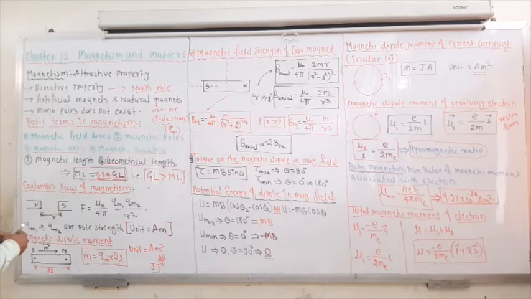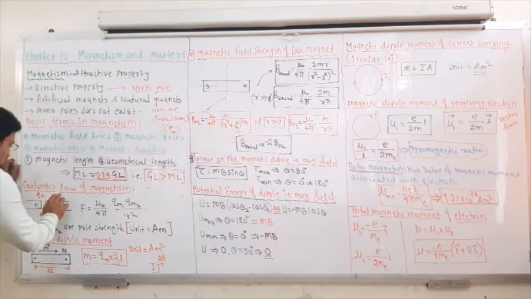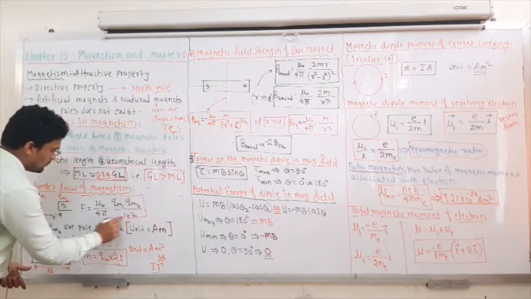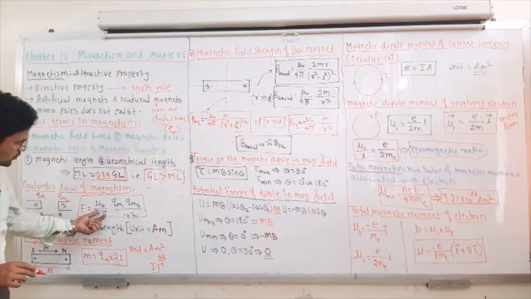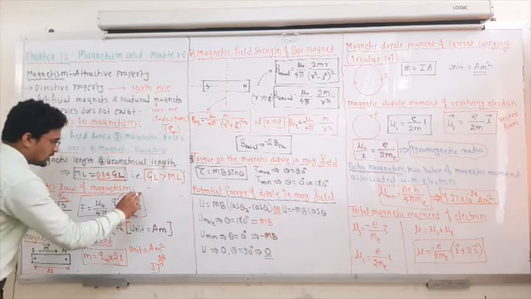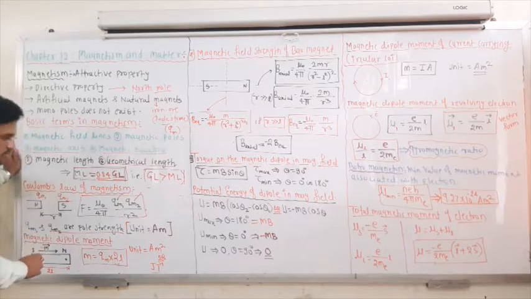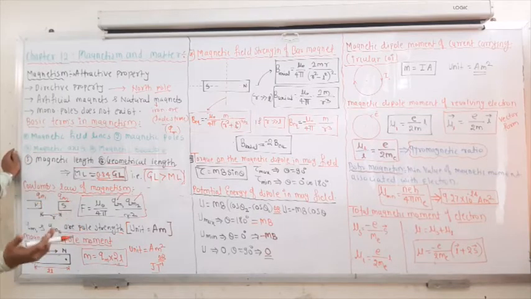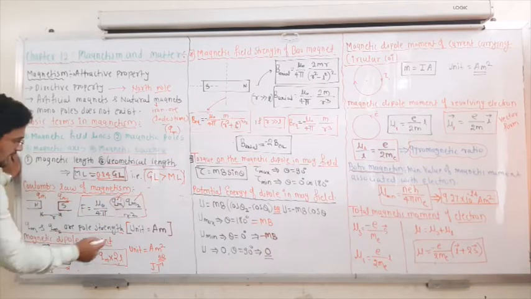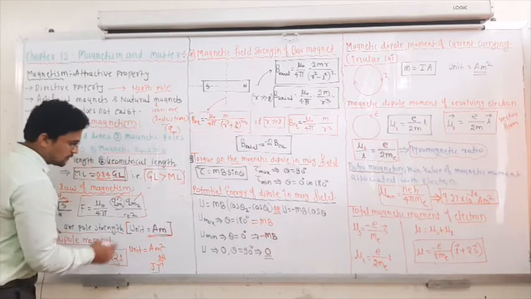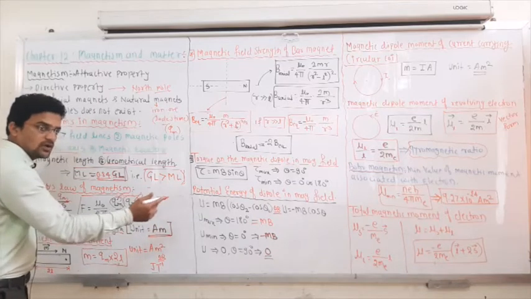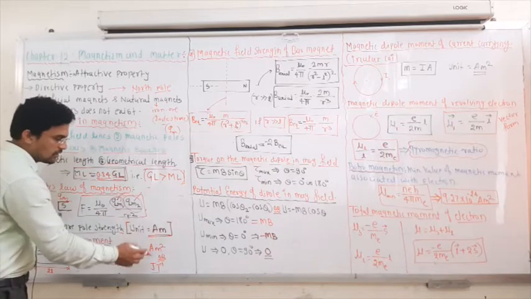If these are the two poles, with pole strengths QM1 and QM2, separated by some distance r, then the force between them is given by F is equal to mu naught upon 4 pi multiplied by QM1 QM2 divided by r square, where QM1 and QM2 are the pole strengths. Unlike the charge, which is 1 coulomb, 2 coulomb, this magnetic pole strength is measured in ampere meter. Unlike the charge is measured in coulomb, same way pole strength is measured in ampere meter. So remember this equation.